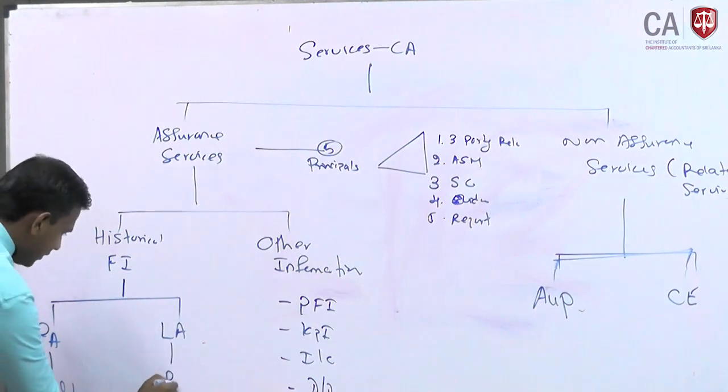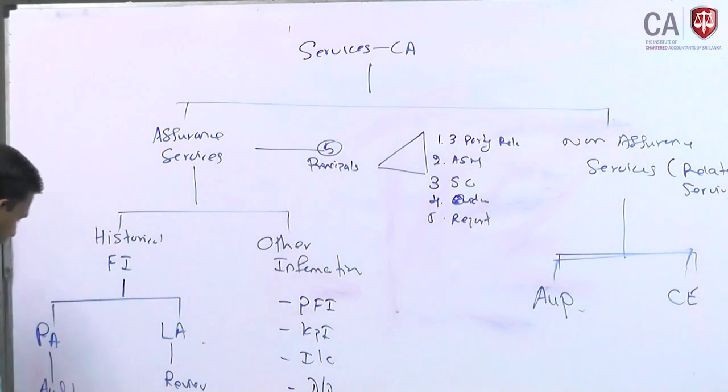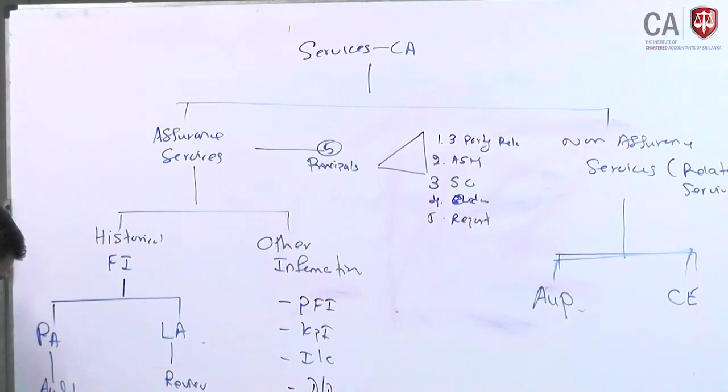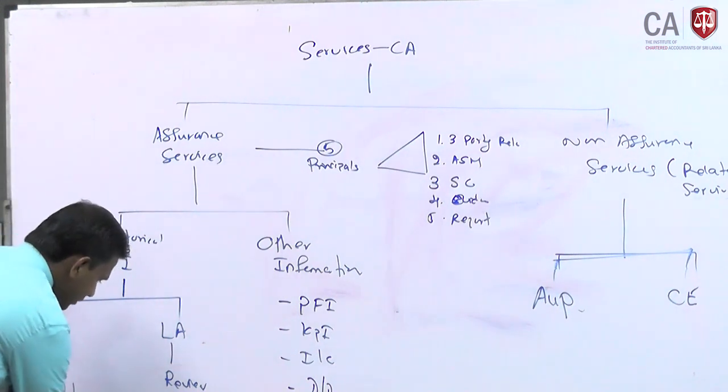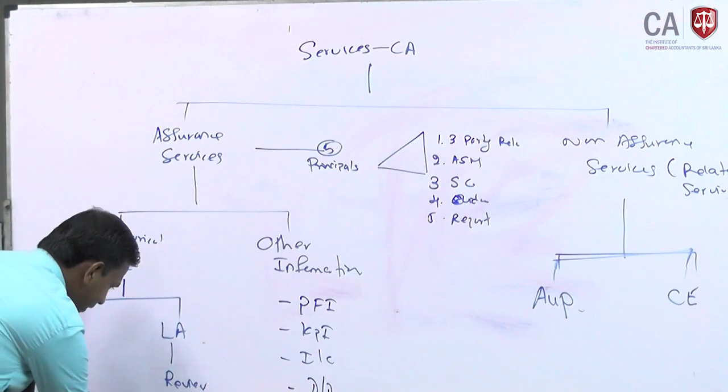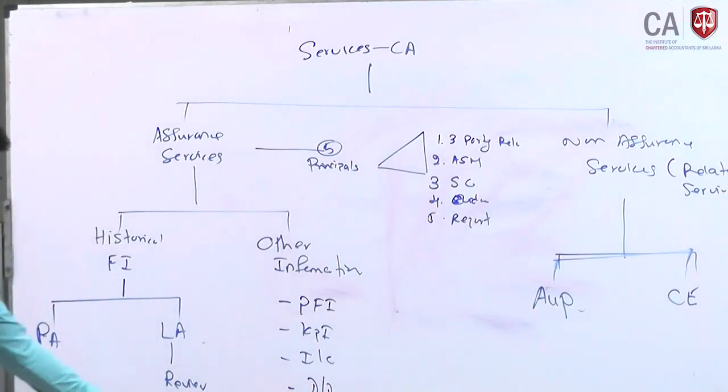Limited assurance is review. Right. So audits are done by Sri Lanka Standard on Audit, Sri Lanka Auditing Standards. And then the review, there are 2 reviews: Sri Lanka Standard on Review Engagement 2400 and 2410. There is a difference between these 2.